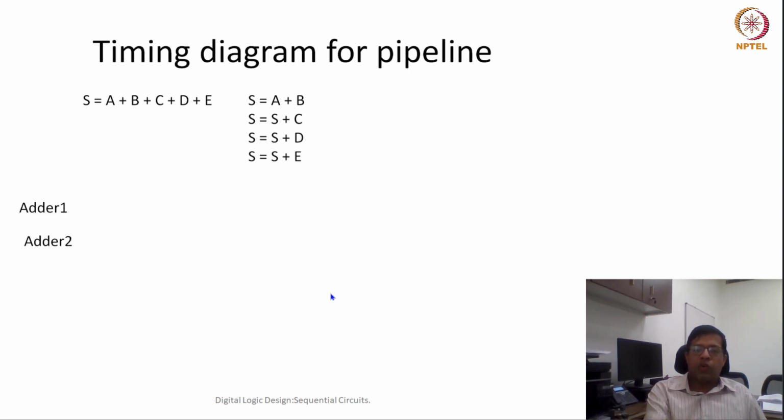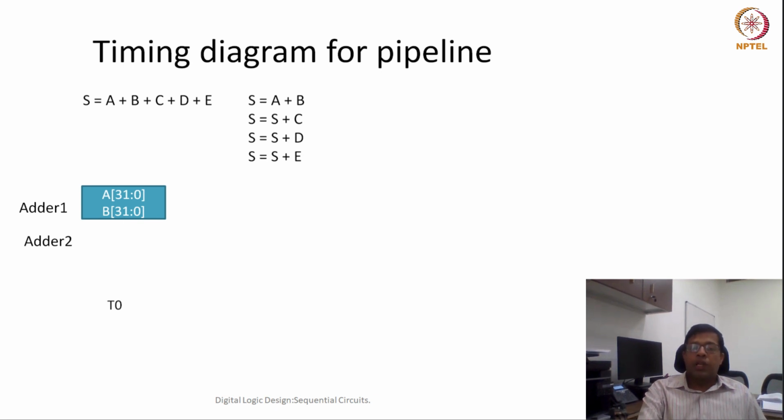Let's say we have adder 1 and adder 2 represented here, and in cycle 0, T0, the lower half of A and B is added. Now in cycle number 1, T1, the upper half of A and B is added.